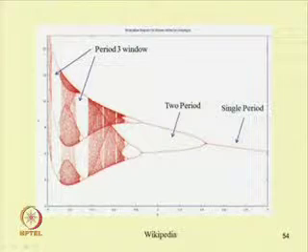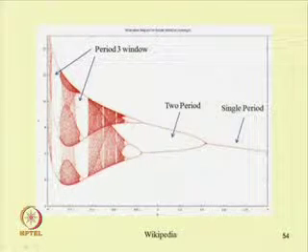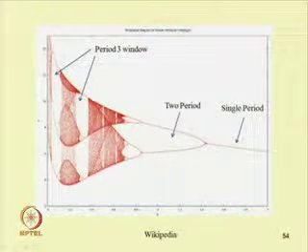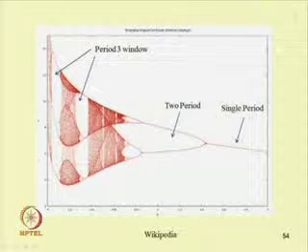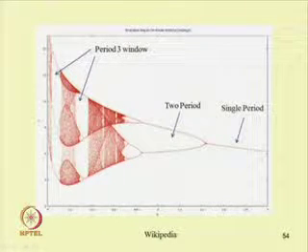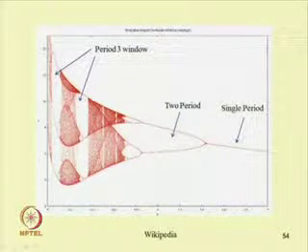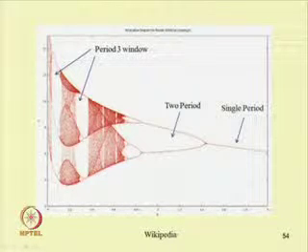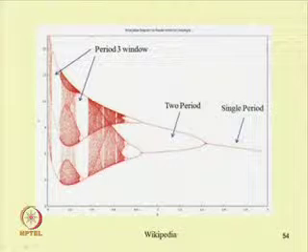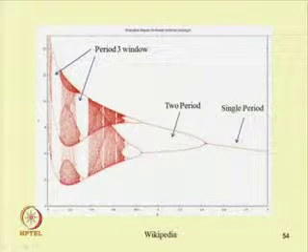Here you can see there are some windows. In this case 1, 2, 3, 4, 5, 6, it is connected at these 6 points, and in this case you can see these are the period 3 windows. Only at 3 points it is connected. In this range we are getting only 3 points, but here we are getting several points.